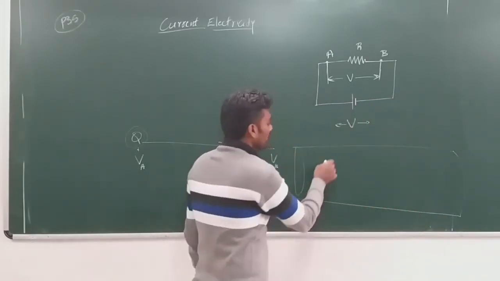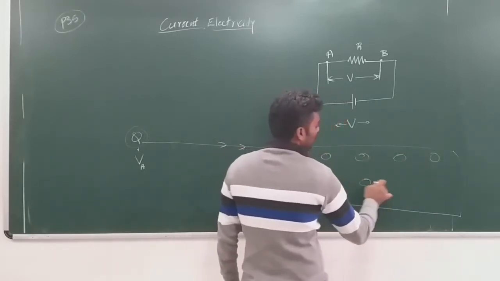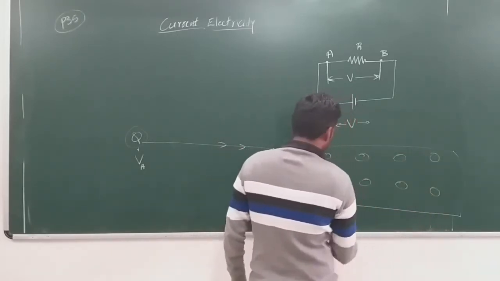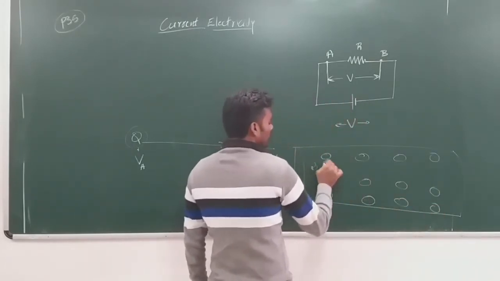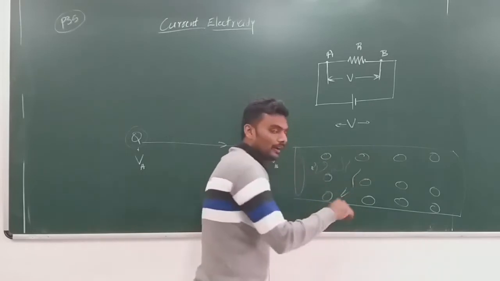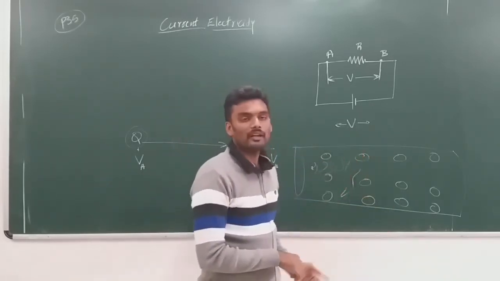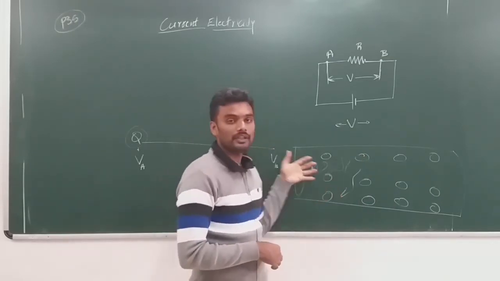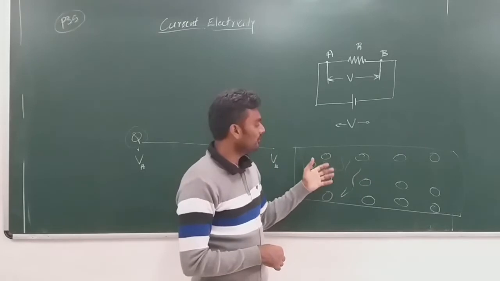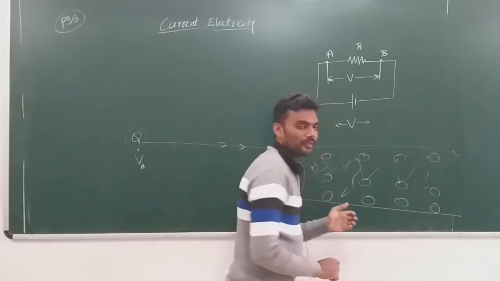And when you consider the same amount of charge inside a conductor, what we know is inside a conductor, the ions of the metal are fixed in their lattice, and the free charge will be undergoing random motion. And when you apply the external field using the battery, along with this random motion, the charges start to drift. When they drift, they start to collide with the ions of the metal, right?